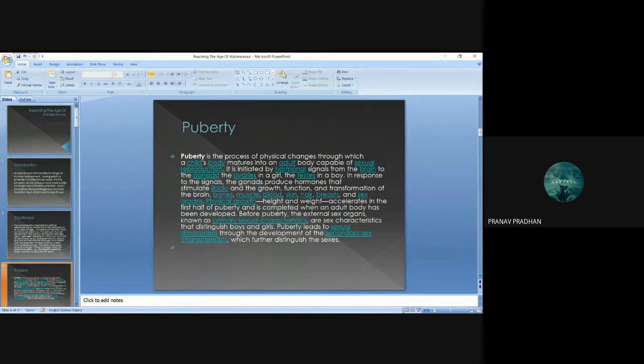Physical growth. Height and weight accelerate in the first half of puberty and is completed when an adult body has developed. Primary sexual characteristics are sex characteristics that distinguish boys and girls.